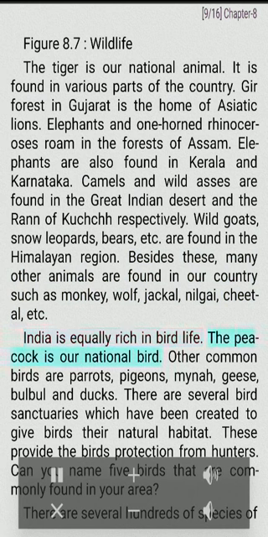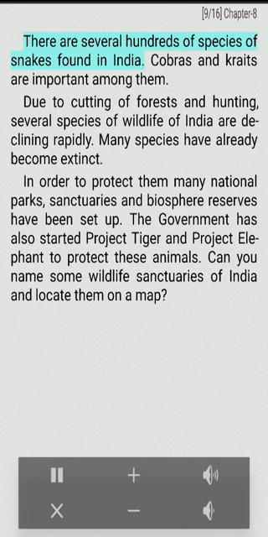India is equally rich in bird life. The peacock is our national bird. Other common birds are parrots, pigeons, myna, geese, bulbul and ducks. There are several bird sanctuaries which have been created to give birds their natural habitat. These provide the birds protection from hunters. Can you name 5 birds that are commonly found in your area?